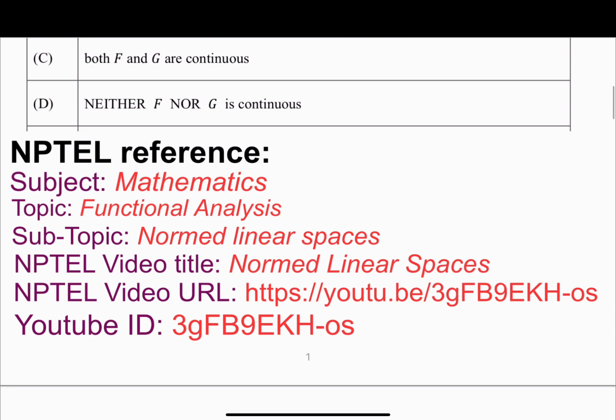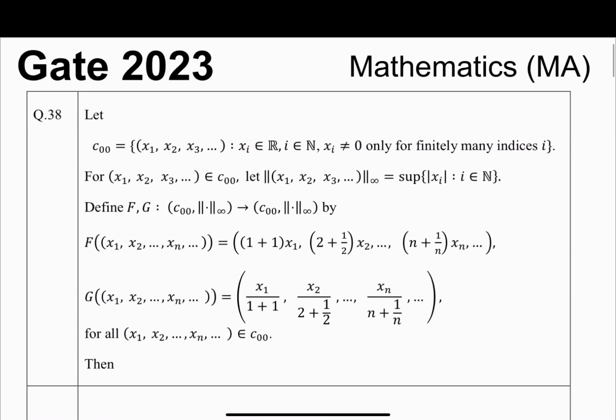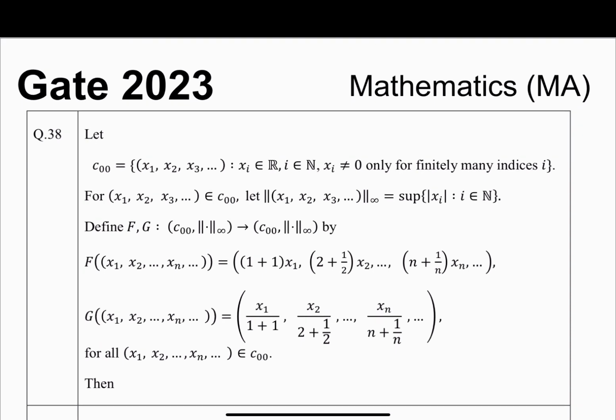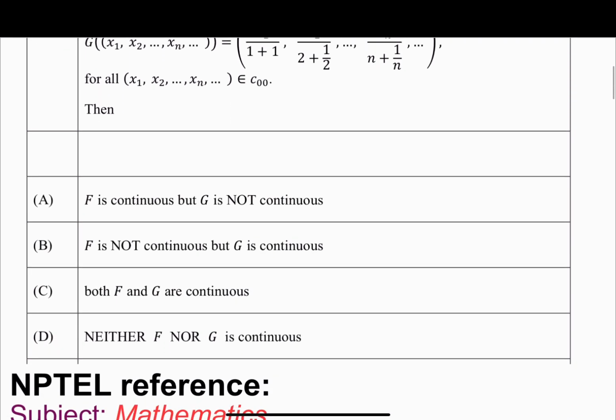This is the NPTEL reference. Okay, so let's try to solve this one. What is given: the space c00 is given.